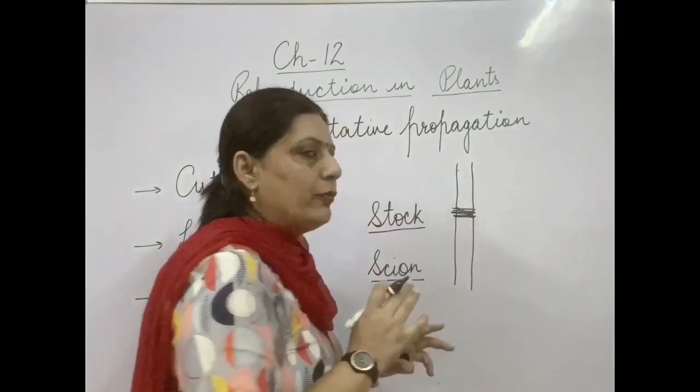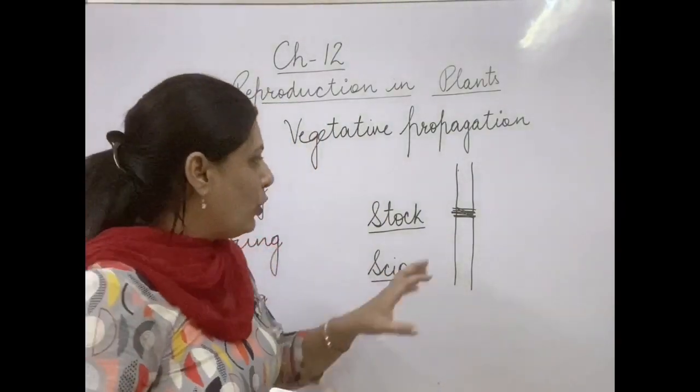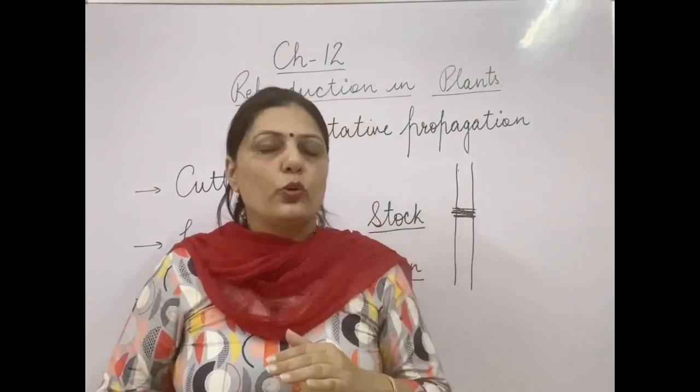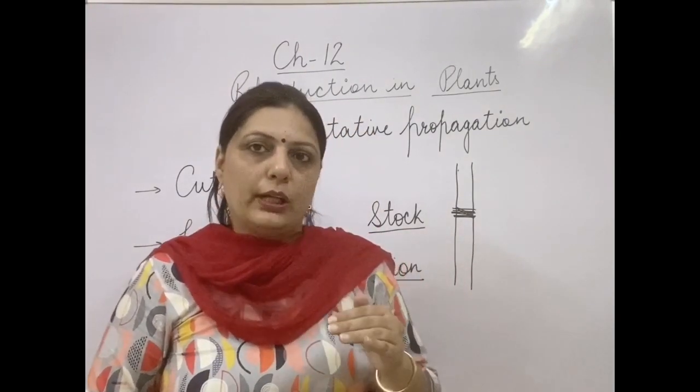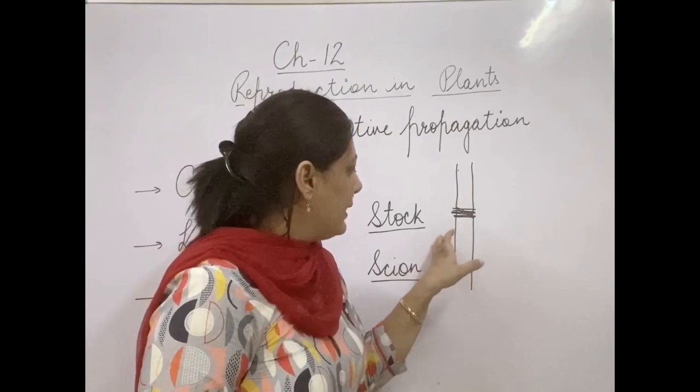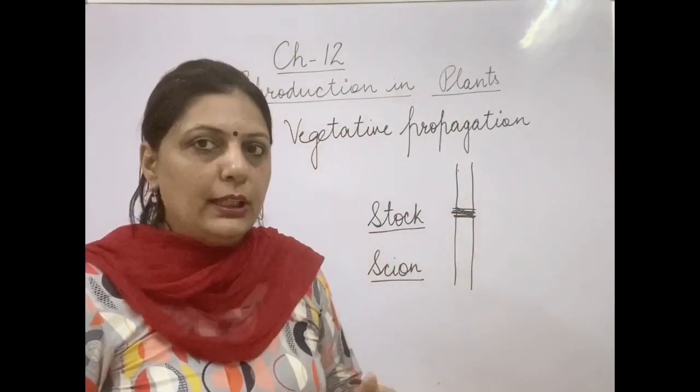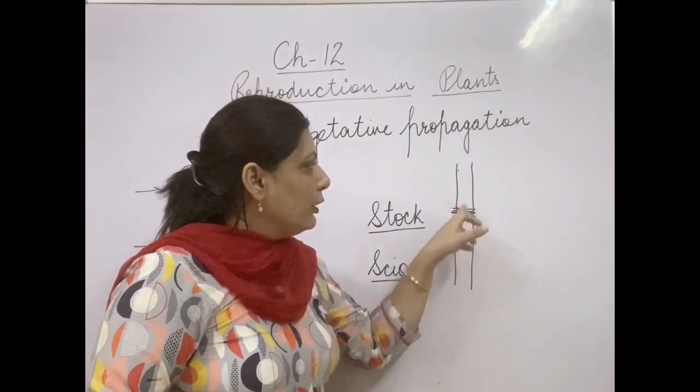This can be done for the same species. Like if you are talking about rose, you will be doing this for rose only. It's not like you will take a stalk of rose and a scion of mango. No, it is not possible. You have to take the same variety, same species, and then you do this.